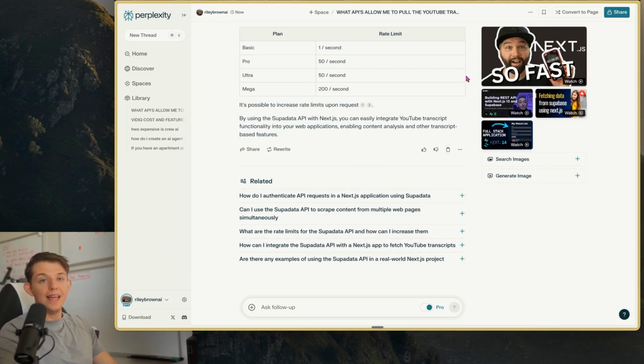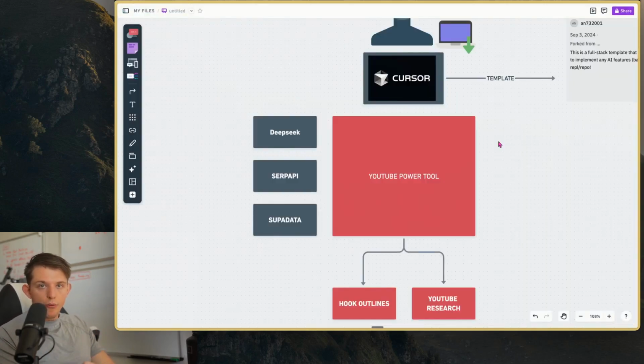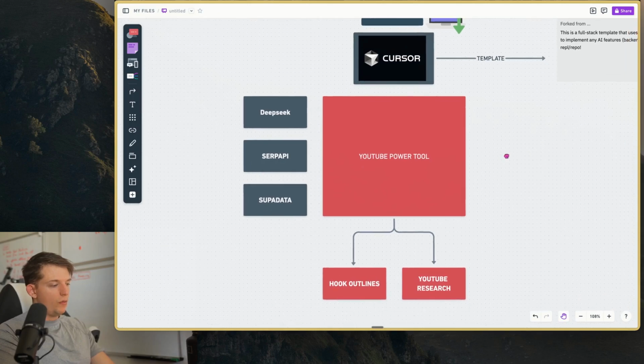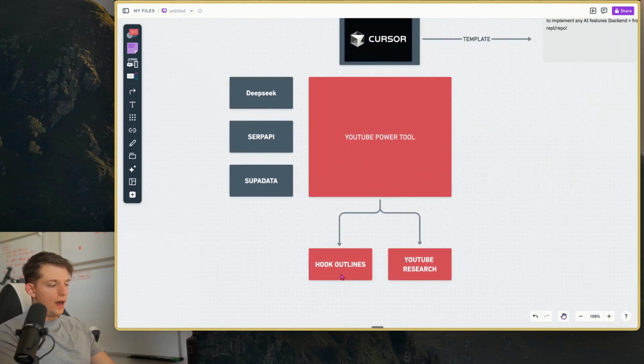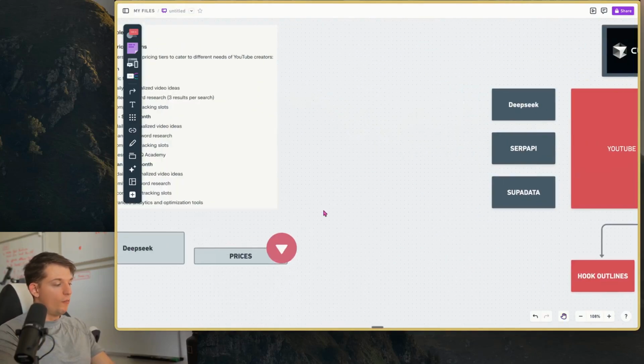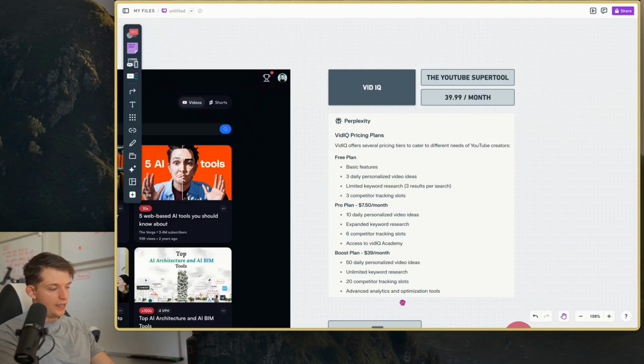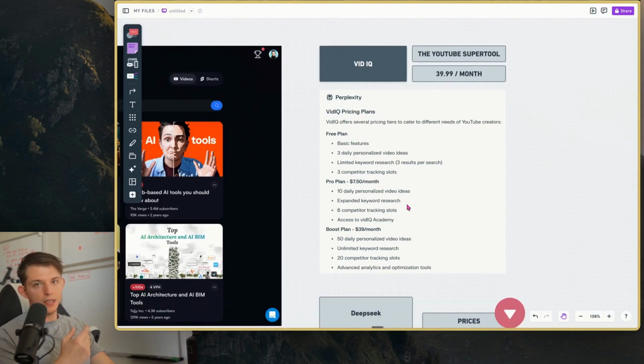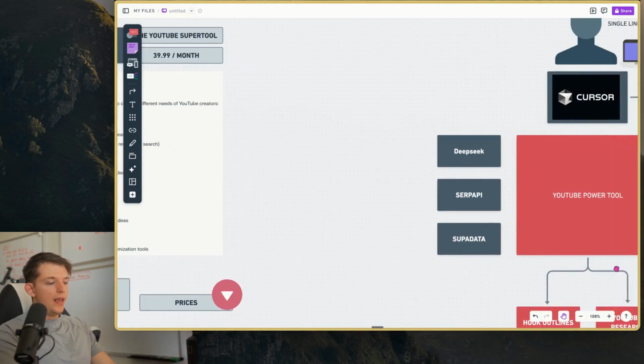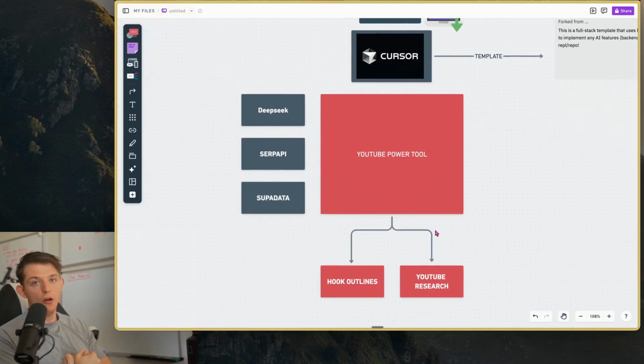It's actually quite insane. So after doing a long brainstorming session yesterday, I came up with the two main features that I want in the app. I want to be able to extract the hook outline from any video, which I think is significantly more useful than vidIQ's suggested videos, which is basically just a title for your video. Instead, I want to extract what I call the hook outline, which is the intro. So that includes every line of the intro. And I want it to have a little description of why that sentence is valuable.